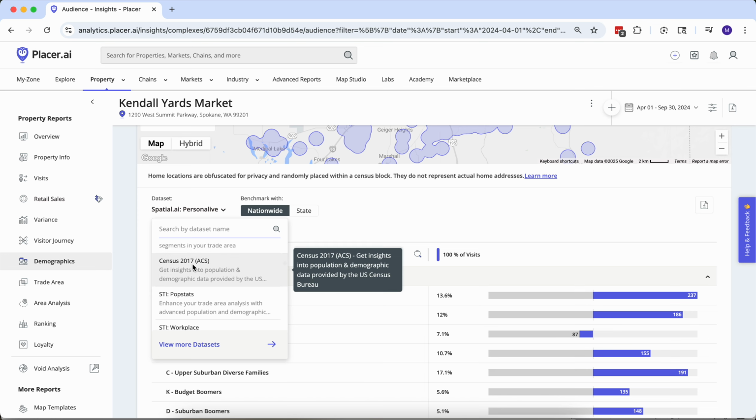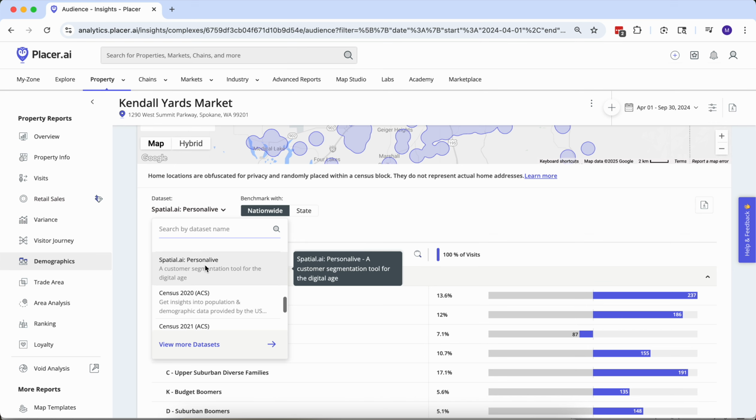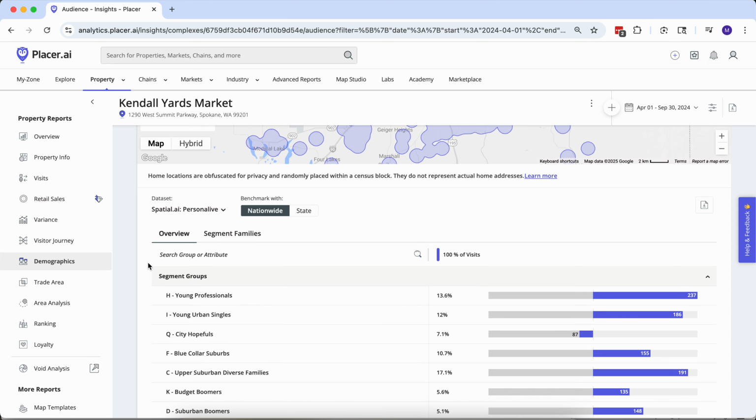But also, when we got our license to Placer, we opted for this extra Spatial.ai add-in. The guy who developed Spatial was kind of a student of Experian for a number of years, and this is his platform that he came up with. It's very similar to that Experian data, but I would say even more granular.